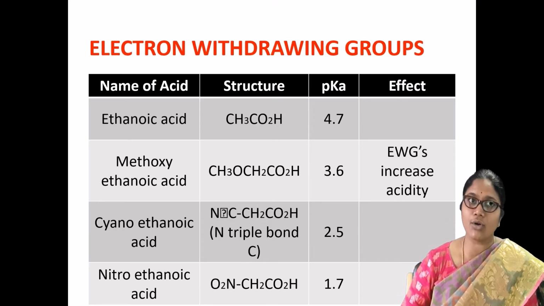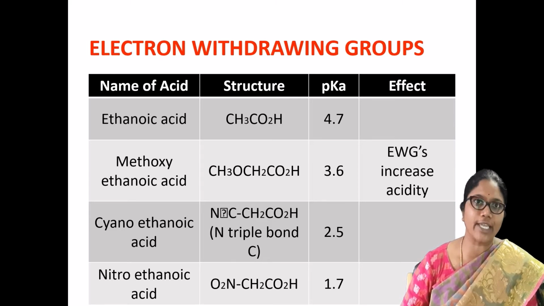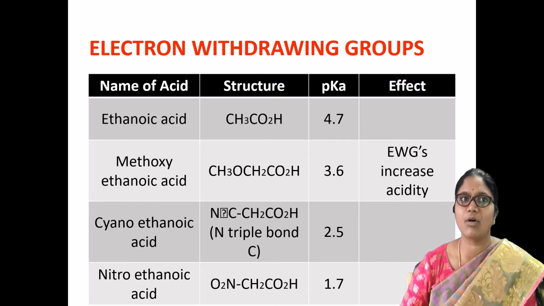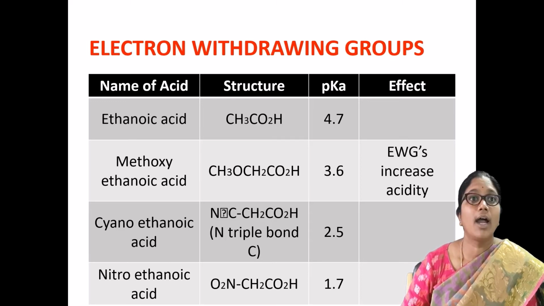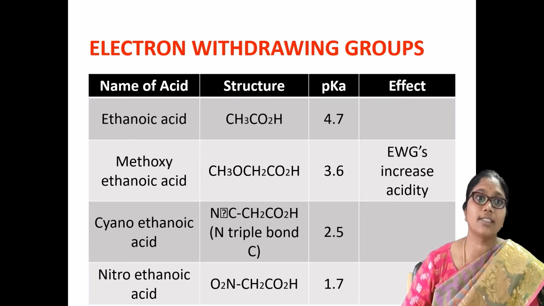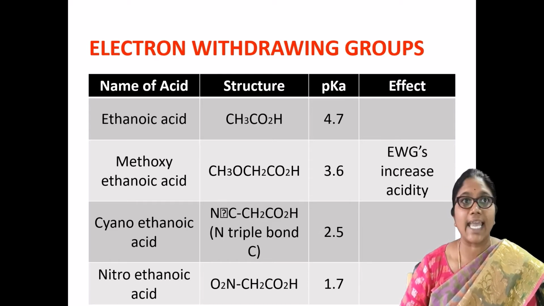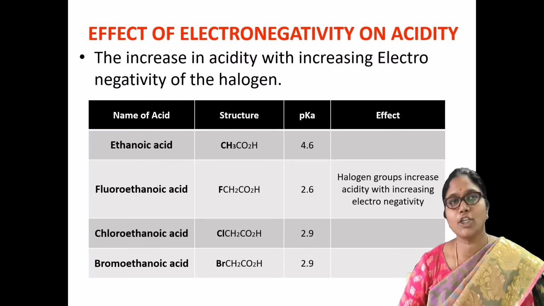Then methoxyethanoic acid and cyanoethanoic acid. The cyanoethanoic acid is more acidic than methoxyethanoic acid because of the N triple bond C, so a nitrogen atom is there. And cyanoethanoic acid is somewhat a weaker acid when compared with nitroethanoic acid. So here is the effect of the electronegative atom.